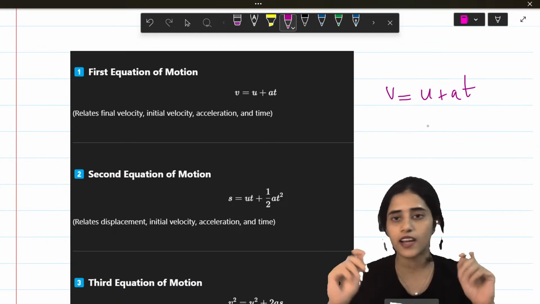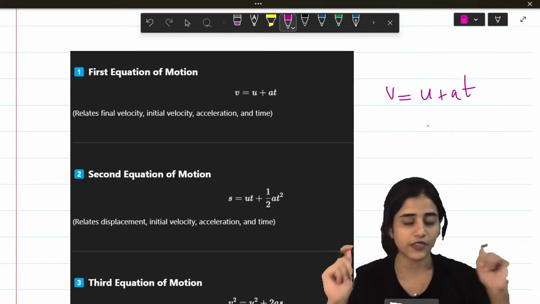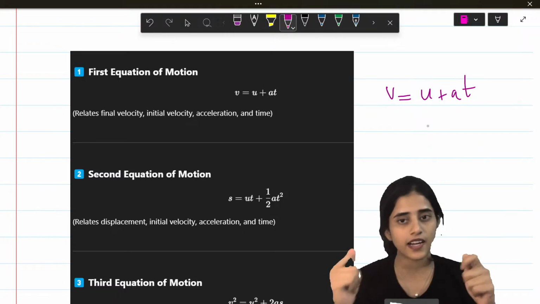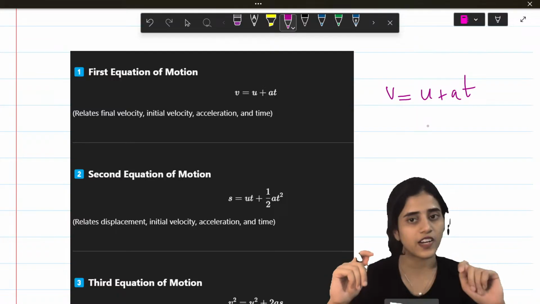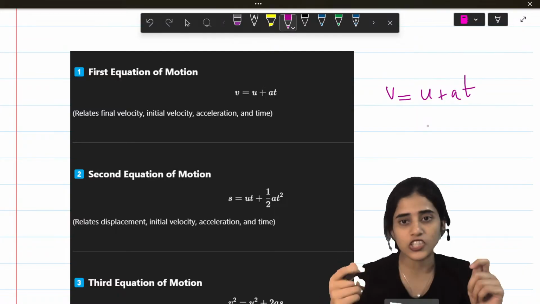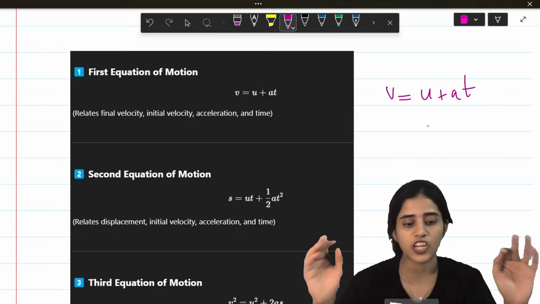So let's say I'm initially at rest. Okay, I am in my car. I haven't started my car. What is my initial acceleration? 0, because I have not started my car. And then I start my car. I start driving. Now my speed is 5. So V is 5. U was 0 because initially it was 0. And then acceleration is how much my speed changes. Time is how much time I take.